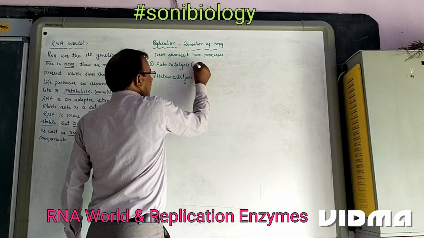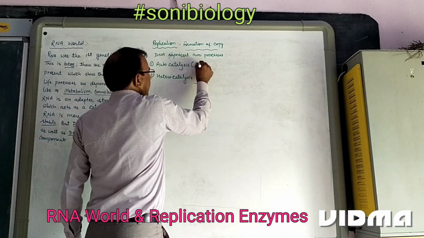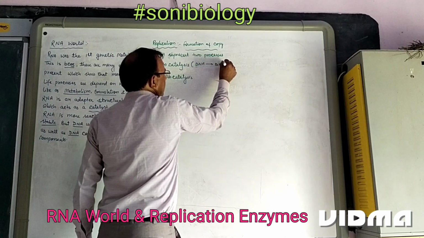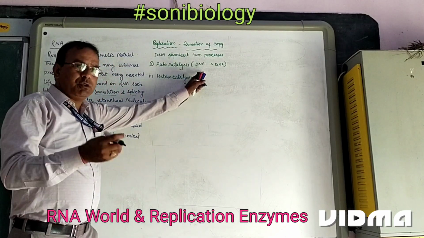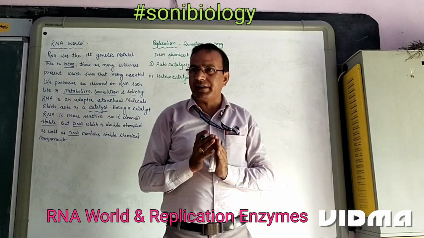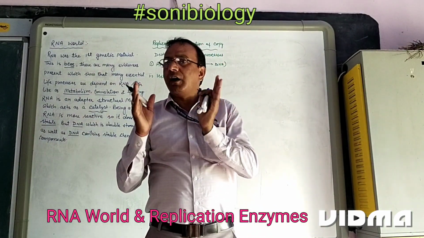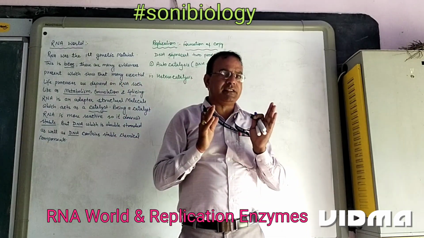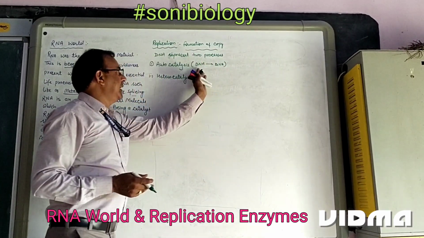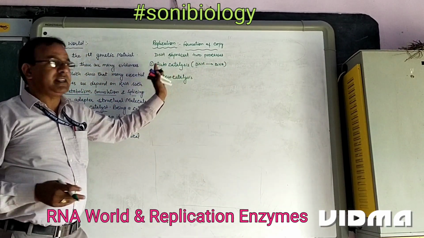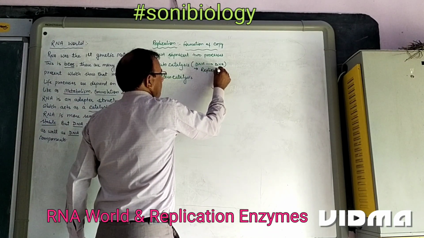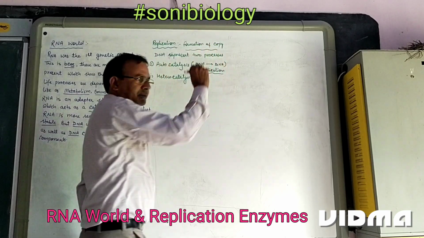Autocatalysis means DNA makes its complete copy, and that forms DNA. DNA produces its complete copy, DNA changes to DNA. We know that DNA is a double-stranded molecule. When we unwind and separate both strands, each has the ability to form its copy, that is known as autocatalysis. This process is also known as replication. In this part, we will discuss this process.